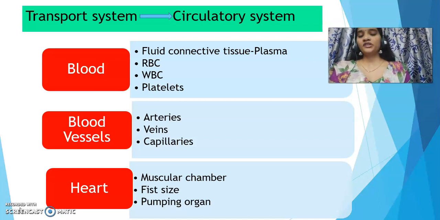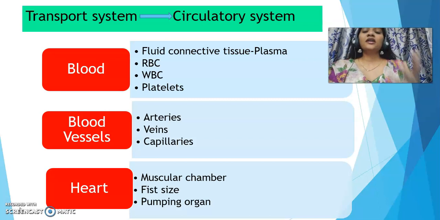Coming to the second component of the circulatory system, which is blood vessels. Our circulatory system is a closed circulatory system. Reason? The blood circulates inside closed blood vessels. These are pipe-like structures through which the blood flows. These blood vessels are of three types in our body, which is a very important topic: arteries, veins, capillaries. We are going to discuss these three further.